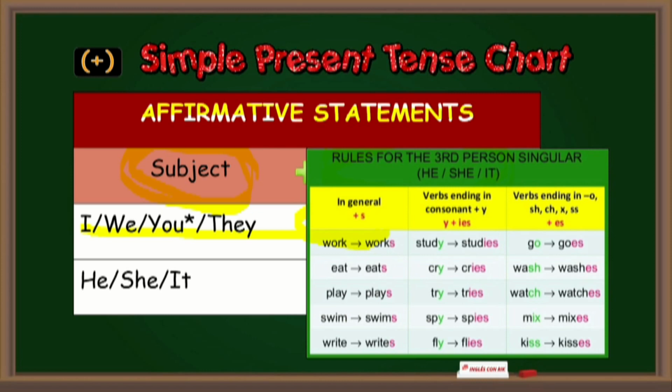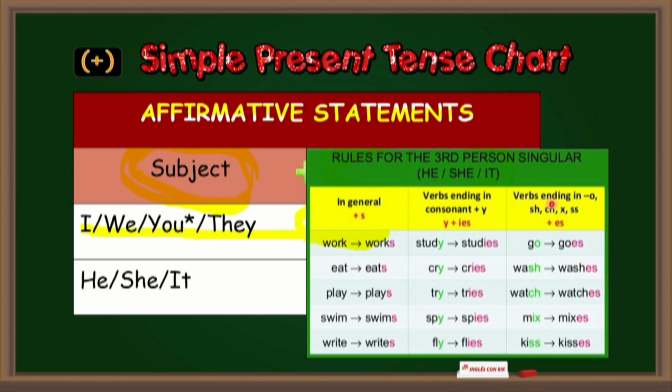The rules for the third person singular are: in general, we add S. For example, walk, walks, eat, eats, play, plays, swim, swims, write, writes. But for the verb that ends in a consonant plus Y, we have to erase Y and add IES. For example, study, studies, cry, cries, try, tries, spy, spies, fly, flies.